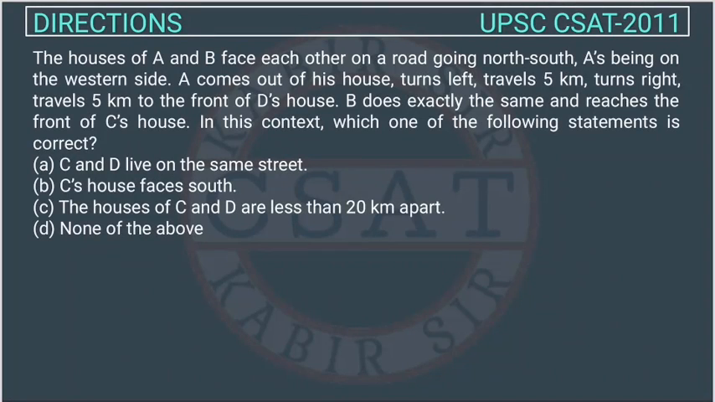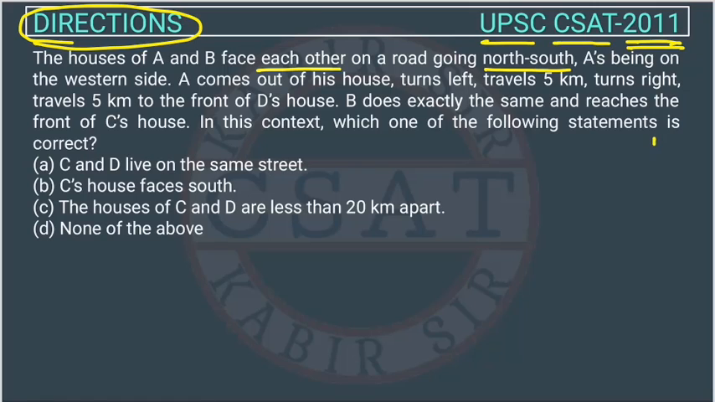So this is a reasoning question from the chapter Direction, asked by UPSC in their CSAT paper of 2011. See, in the exam, you have to read the question calmly and patiently, only then can we understand it, right? Otherwise the question will not get solved in the exam, right? The houses of A and B face each other on a road going north-south.